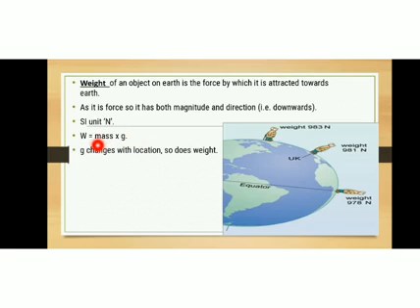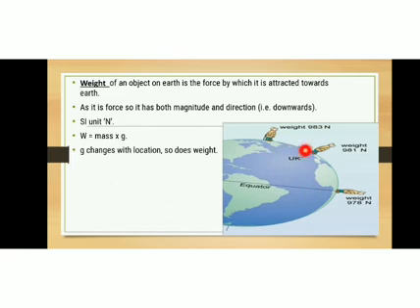That is W = mg. The value of g changes with location. The value of g is greater at the poles and less at the equator. Similarly, since weight W is equal to mg, the weight of an object is greater at the poles and less at the equator.